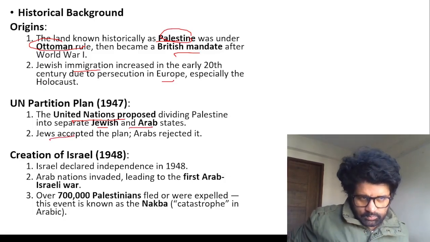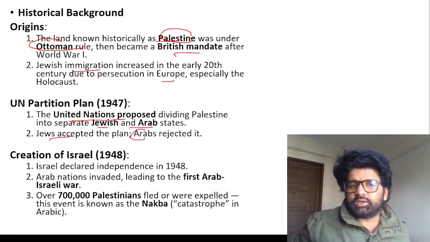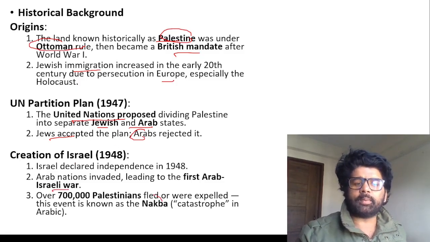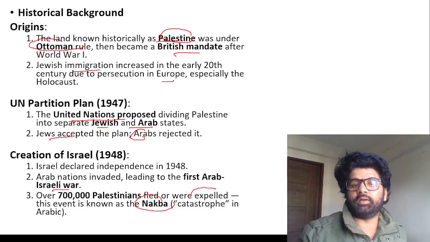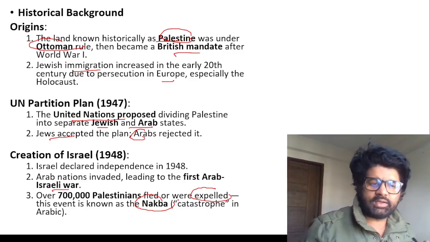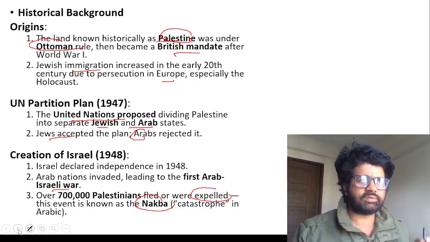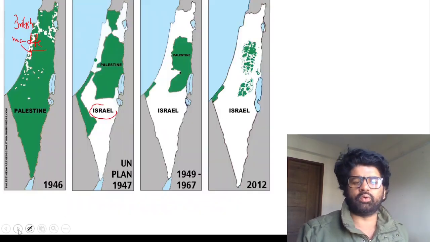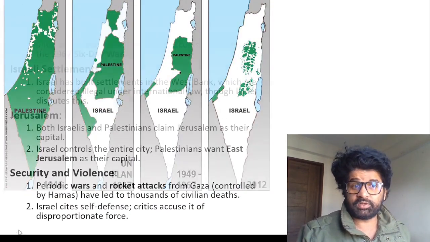Jews accepted the plan, which means Israel was created. Arabs rejected it, and they fought this war, the Arab-Israel war. During this war, the Nakba happened. Nakba means 7 lakh Palestinians fled or were expelled, removed from their region, and slowly and gradually Palestine decreased, Israel increased, and now Palestine is reduced to a very minuscule portion of this whole region. So do remember these facts and figures.